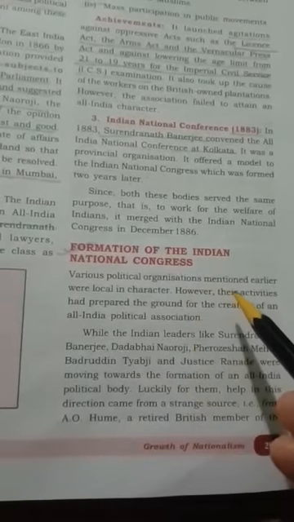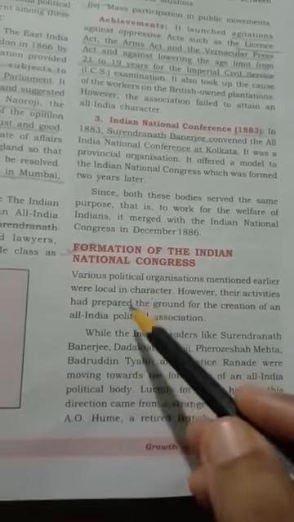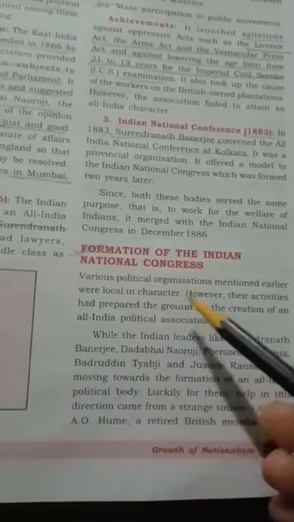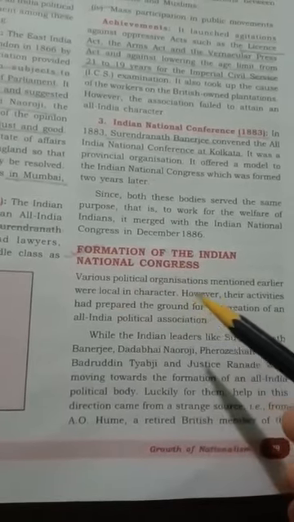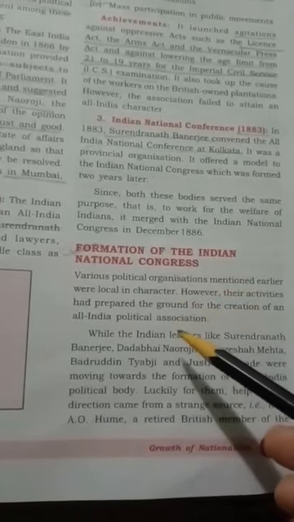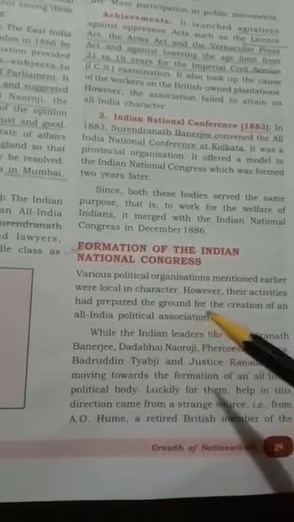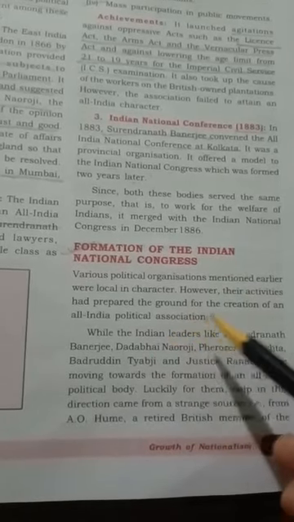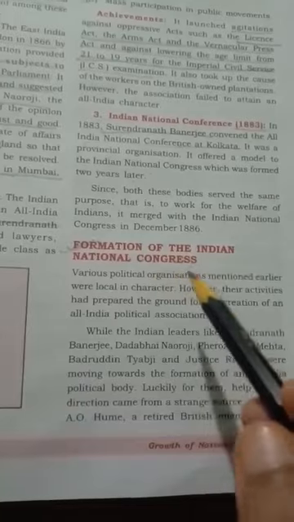Various political organizations mentioned earlier were local in character. We already studied various political organizations like East India Association, Indian Association, Indian National Conference. All these political organizations were local in character, but their aim was same. They had prepared the ground for the creation of Indian National Congress.